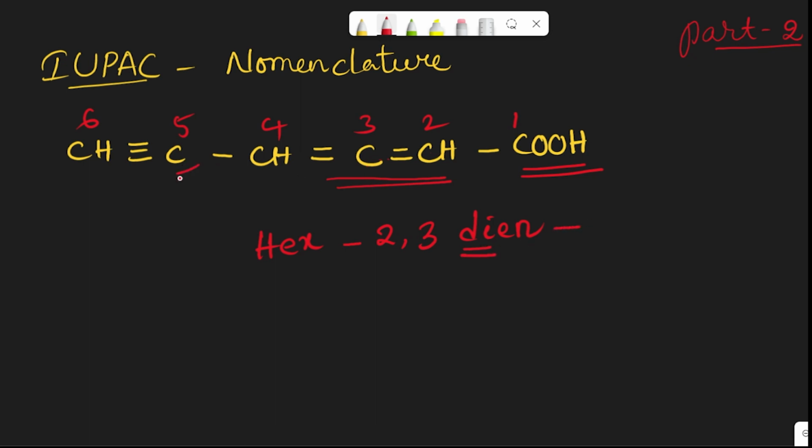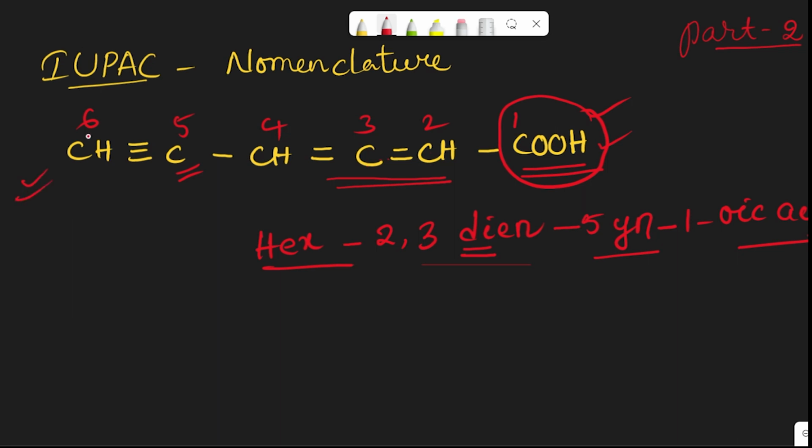And at the fifth position the triple bond is there, 5-yne, and at the first position the functional group is there. So the functional group means this is a carboxylic acid, so obviously its name will be oic acid. So the name of the compound is hex-2,3-dien-5-yn-1-oic acid. So this is the name of the given compound.